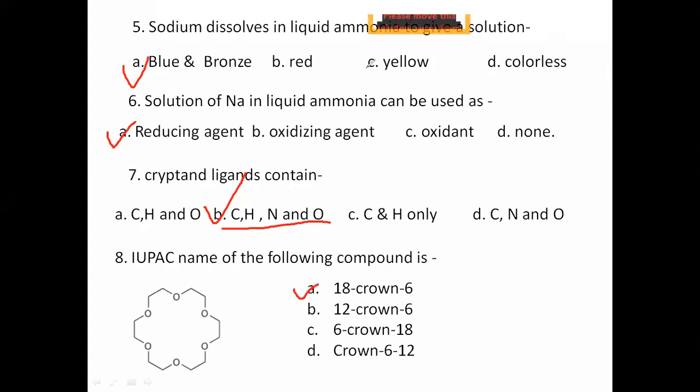Yes, Farah, right. A is the correct answer because it is 18-crown-6 ether. 6 means 6 oxygen, and 18 means total elements in the ring. Fine. Let us go for the next one.